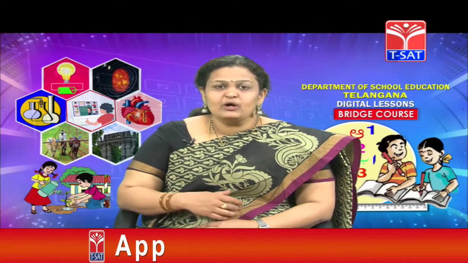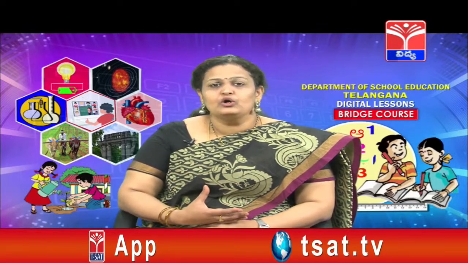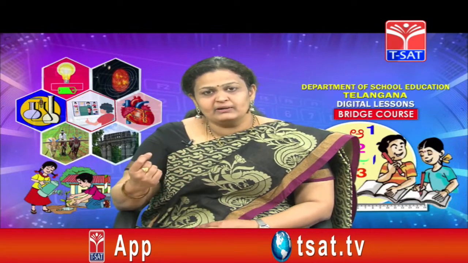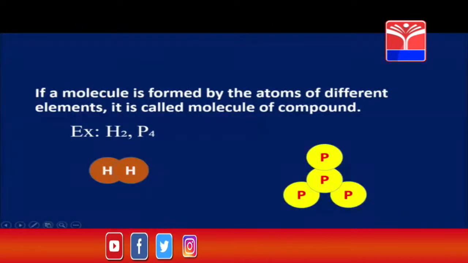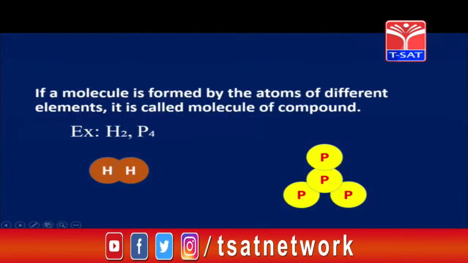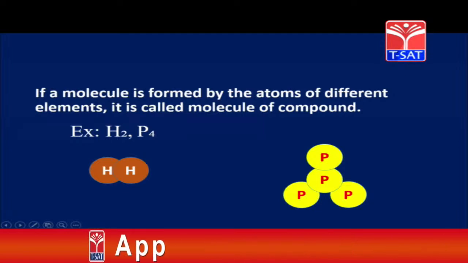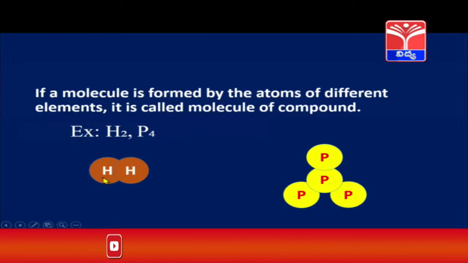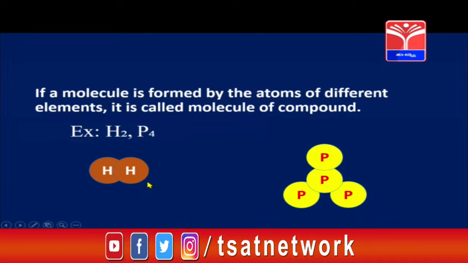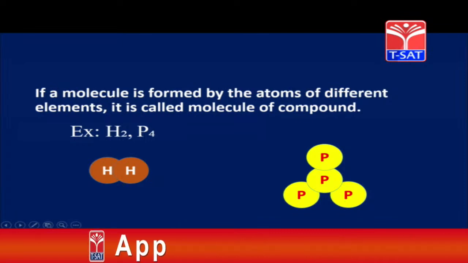Isn't it children? Whatever properties the carbon dioxide gas has altogether, every single molecule of carbon dioxide possesses the same properties. Molecules can be two different things again. If a molecule is formed by the atoms of the same element, it is called molecule of element. Here if you see the example of hydrogen. Hydrogen gas is not a single hydrogen atom children. It is formed by the combination of two hydrogen atoms which combine to form the molecule of hydrogen.